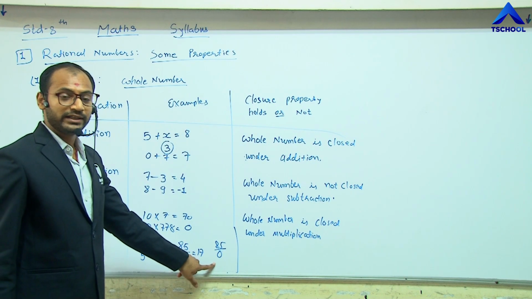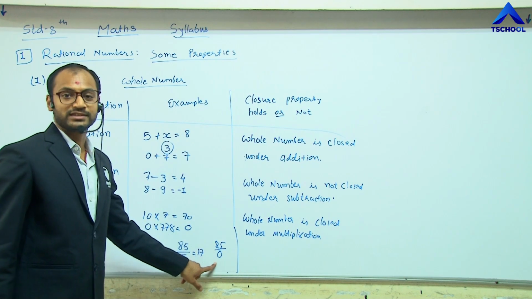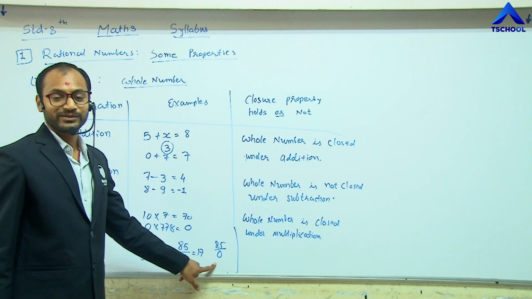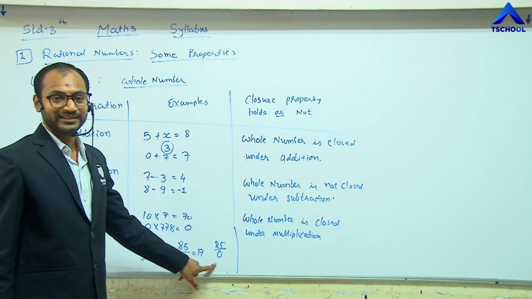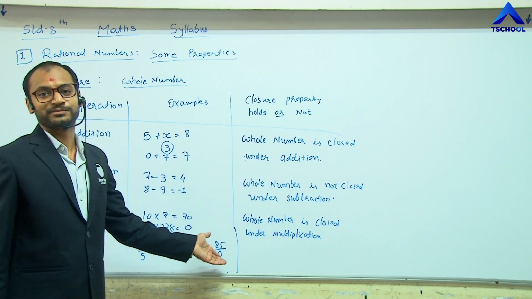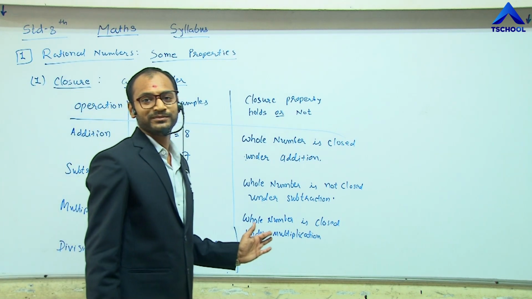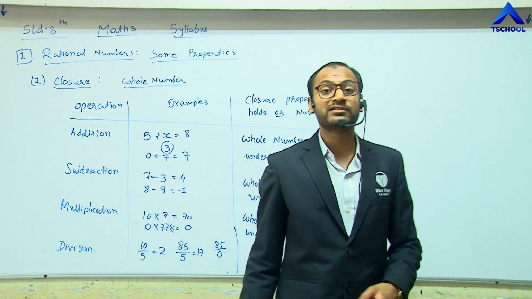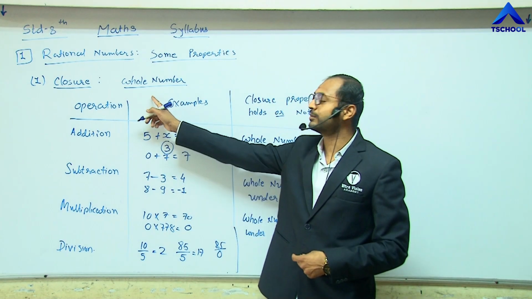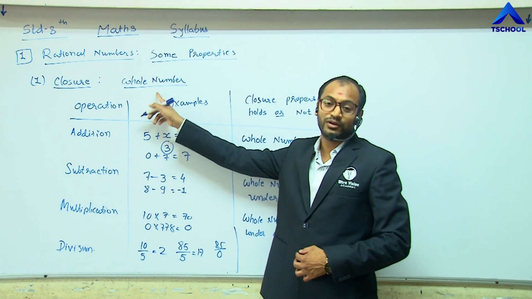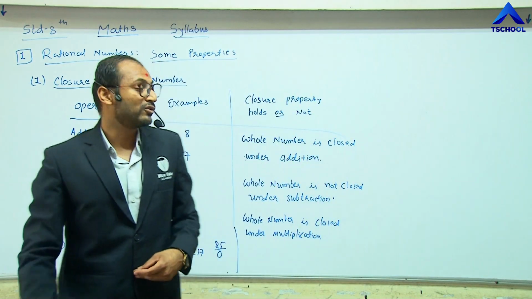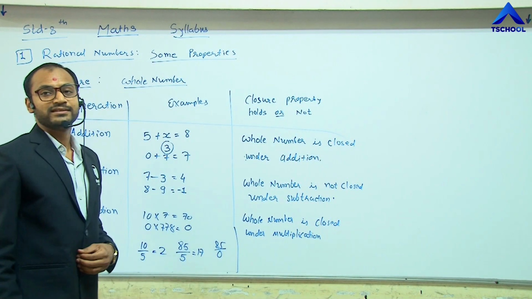So if any number is divided by 0, then what do we get? There is an undefined term. We know that it is infinity, but this is an undefined term. So the result is not included in the whole numbers. So this property does not hold.